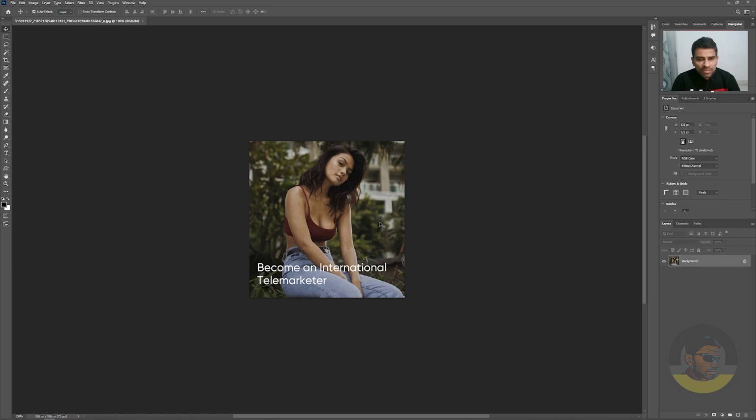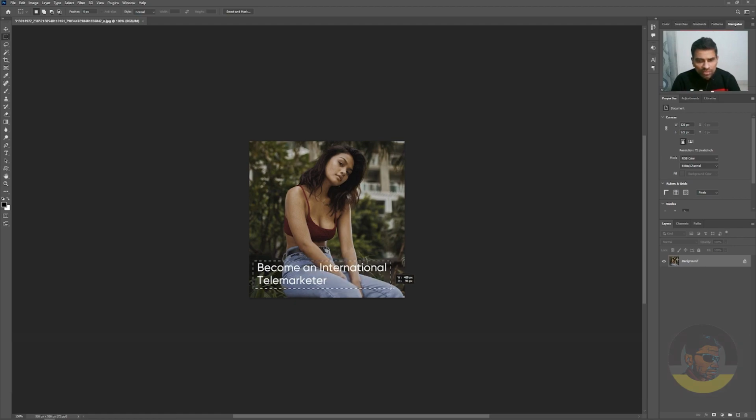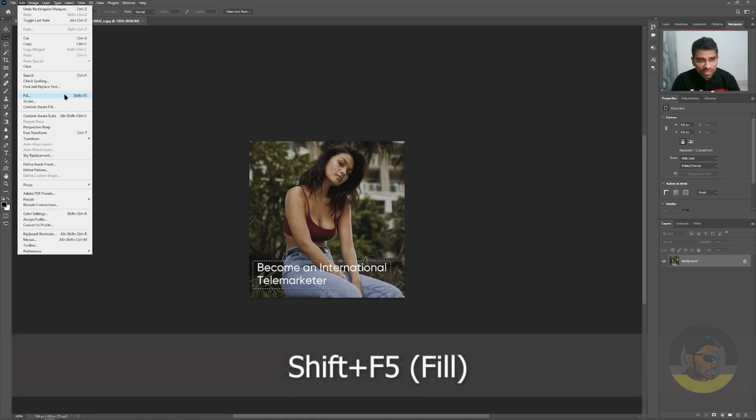We have this sample image, and just like always, first we will try another method for removing this text on the image. I will go to the toolbar and choose rectangular marquee tool. The shortcut key for rectangular marquee tool is M. I will create a selection around the text, and then I will go to the edit menu, click fill. The shortcut key for the fill command is Shift F5 on keyboard.